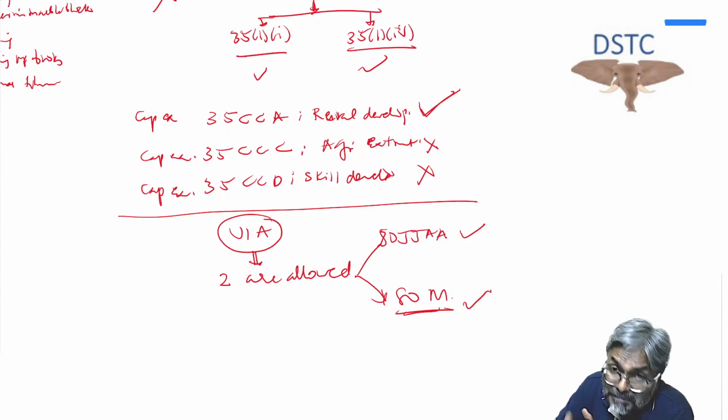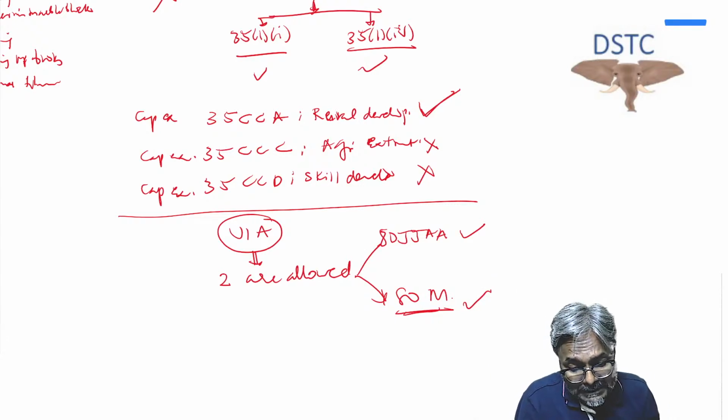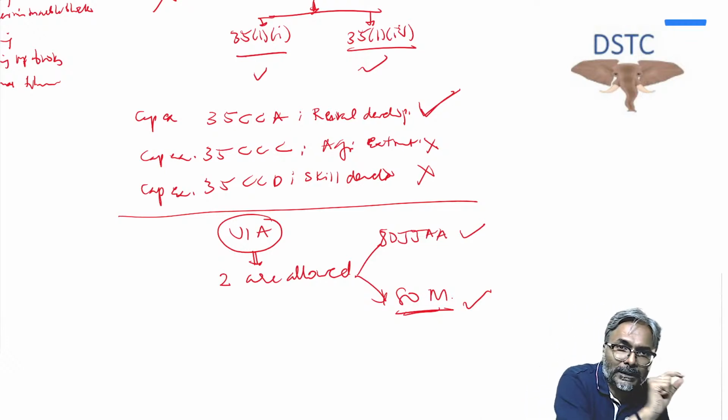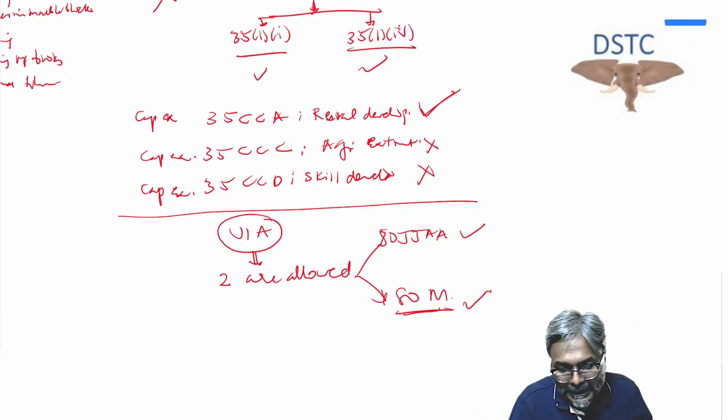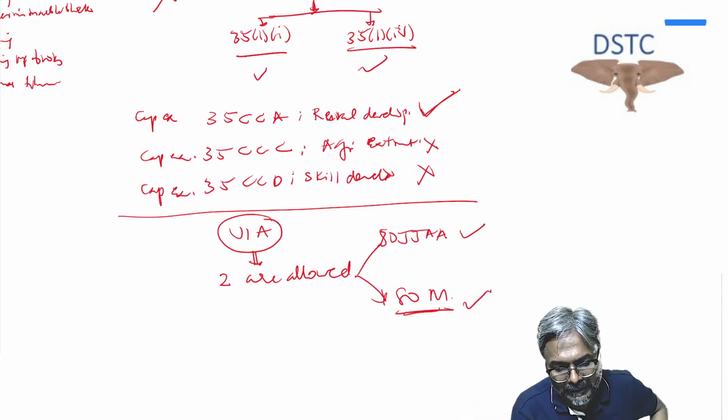But the deduction is maximum up to what? The deduction, students, is maximum up to the dividend that it has paid a month before the due date of filing of the return of income.